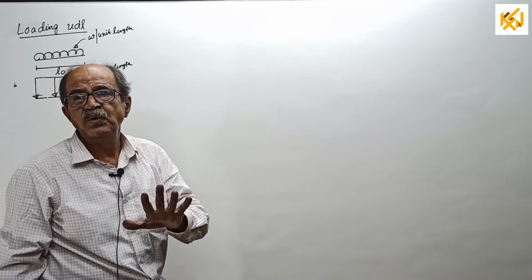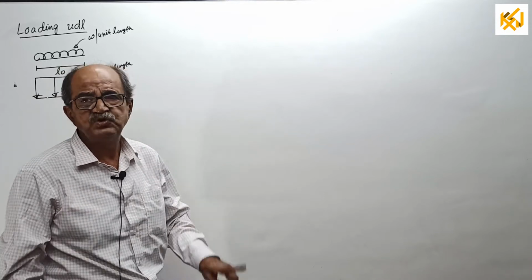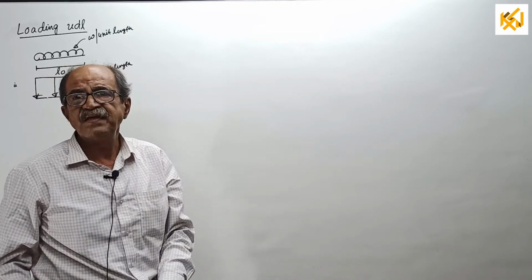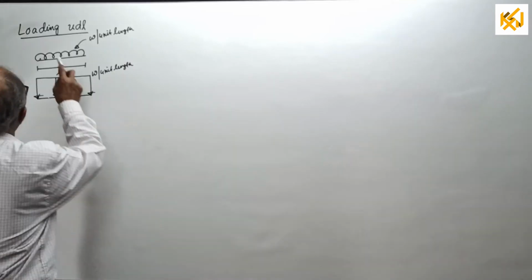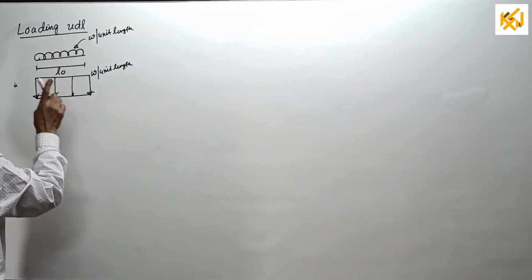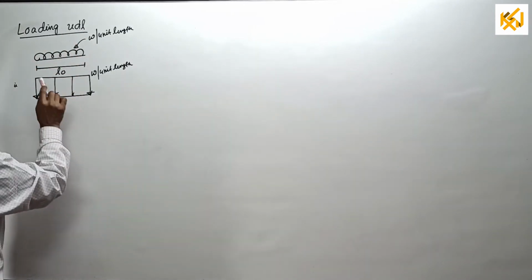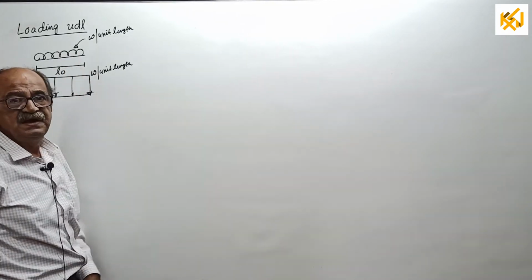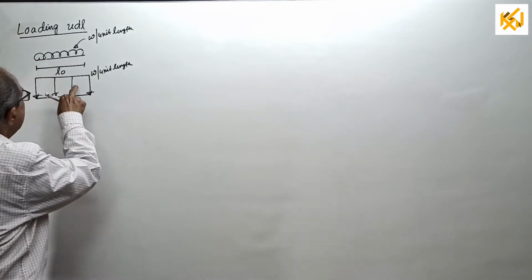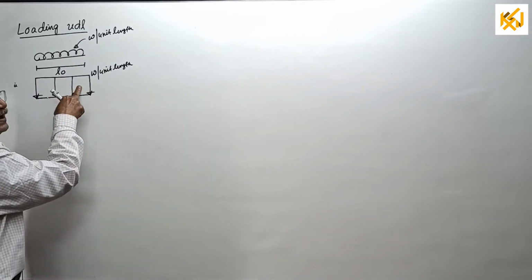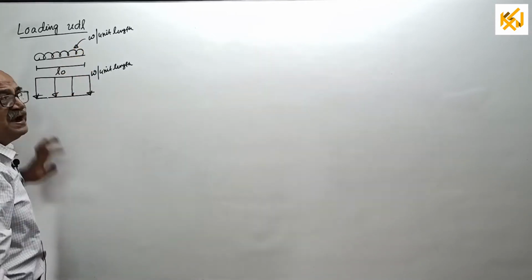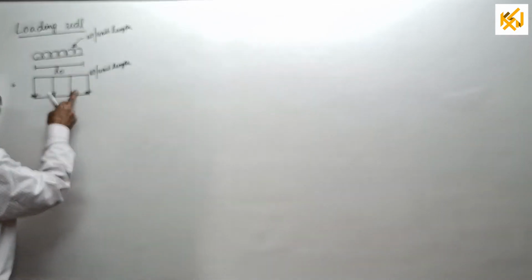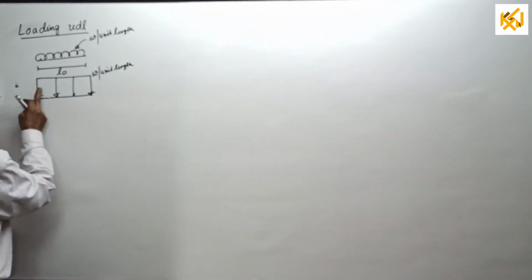uniformly distributed load. Short form is UDL. Why I wrote the short form here? Later I am writing systematically once again. See, the loading considered is UDL. Very popular throughout the world, they write UDL like this. But actually, technically, you are right like this. This is the correct one. This is a shortcut. 90% of people, if it is given this way, sometimes I have seen people counting 1, 2, 3, 4.